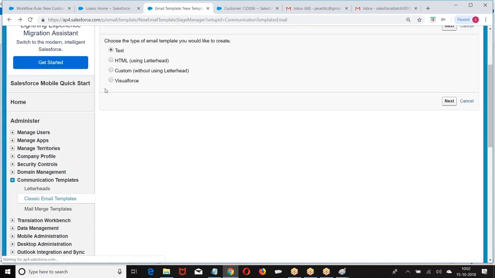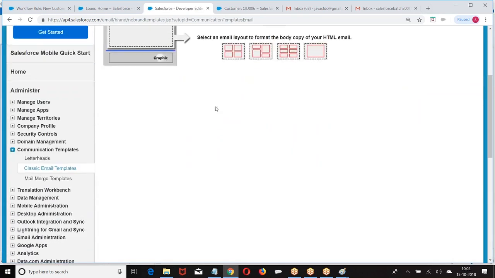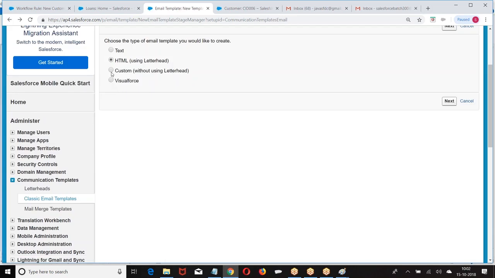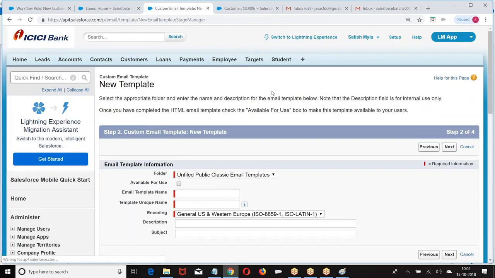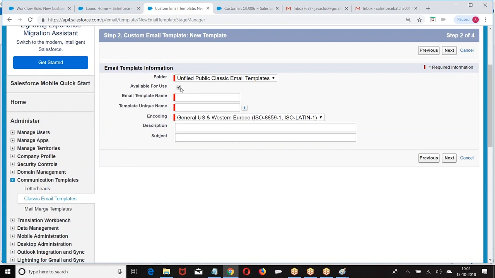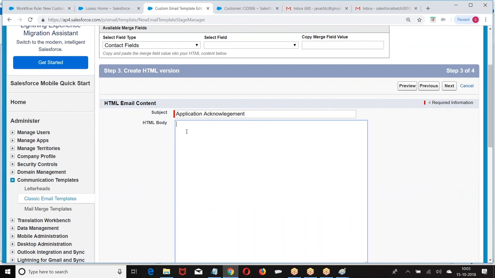If you want to apply some HTML also, you can do it. You know the HTML tags, right? How do you create HTML tags? H1, B, F for font. I am trying to create an application. So here I am giving